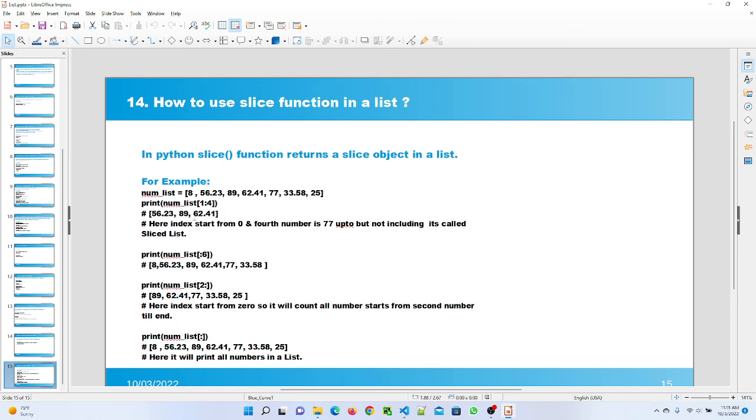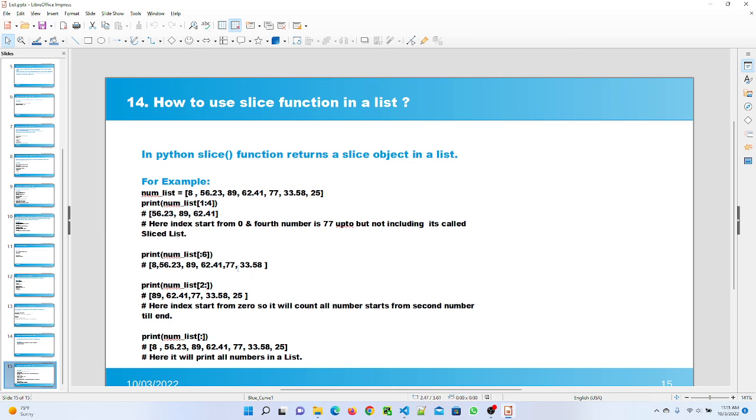When I use 1:4, it only takes the values 1, 2, 3. The fourth value is not printed after the execute of the program. Since in a Python list the index starts from the 0, so 0, 1, 2, 3, 4. Since I mentioned 1:4, the values 1 to 3 are printed after the execute of the program.